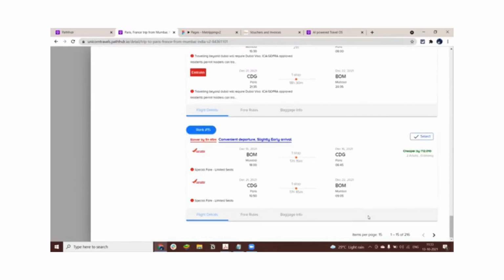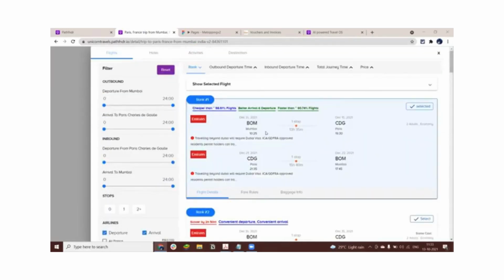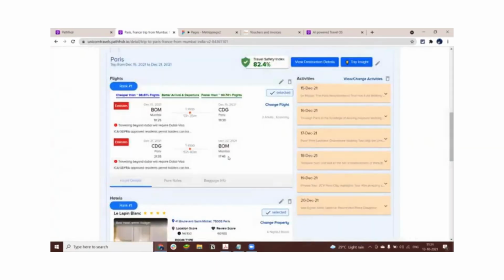So basically, out of 216 different flight combinations which are possible, our system has figured out that this particular flight on Emirates would be the best for the passenger. There are 17 such factors which the system takes into account. This is a patent pending algorithm for which we have filed a patent with the Indian Patent Organization for this ranking mechanism.